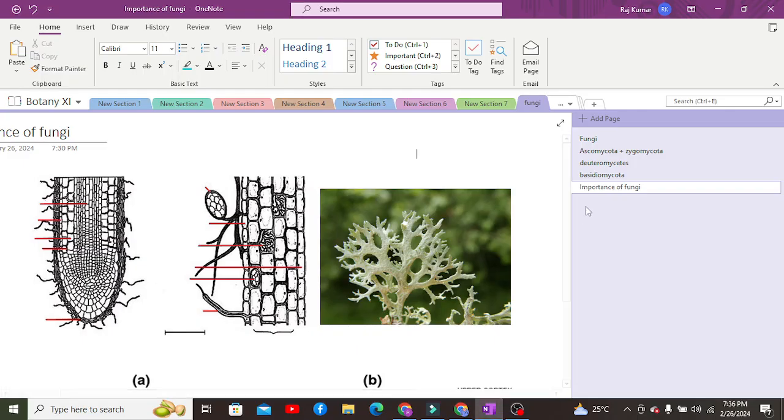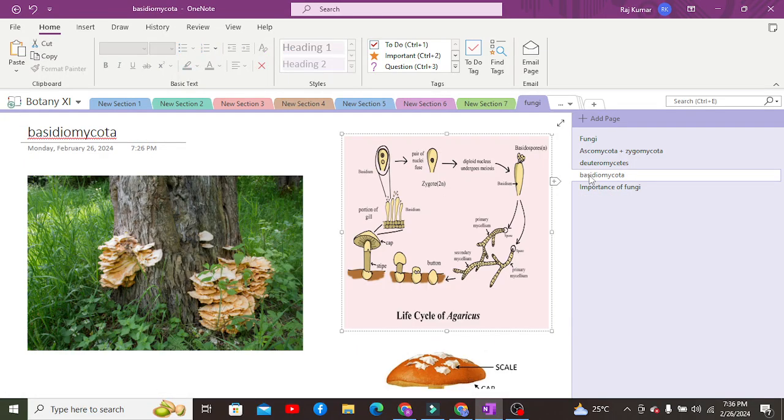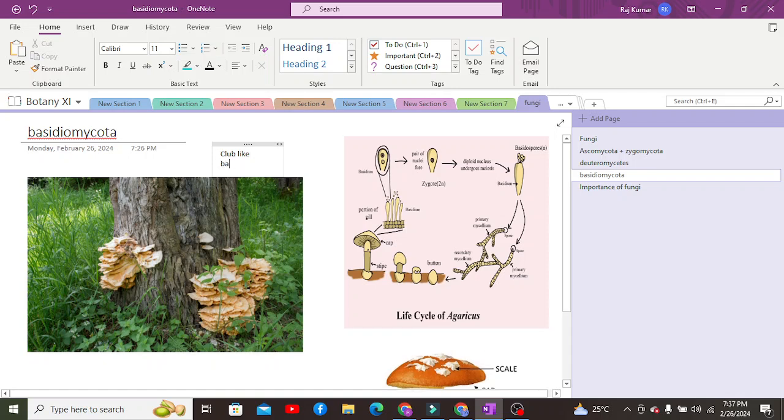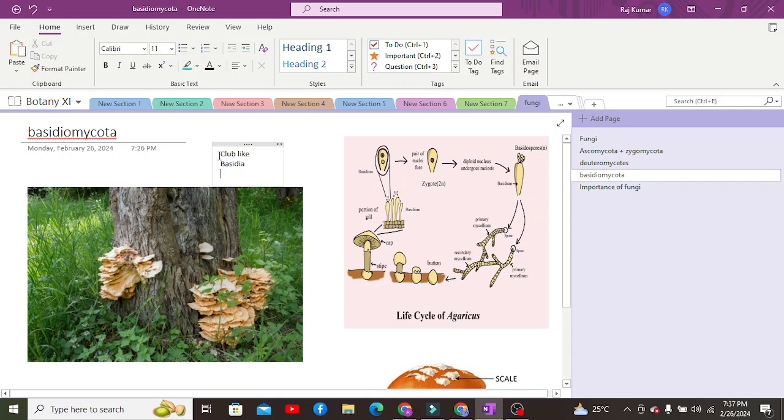Hello everybody, so today we are going to discuss Basidiomycetes, Basidiomycota. Previously we learned about Ascomycetes. What are Ascomycota? They are known for their special sac-like, bladder-like structure known as asci. Here, Basidiomycetes are famous for their rod-like, or club-like, structure, which is known as basidia. Basidia is plural, basidium is singular, and this is also the reason we call them club fungi.